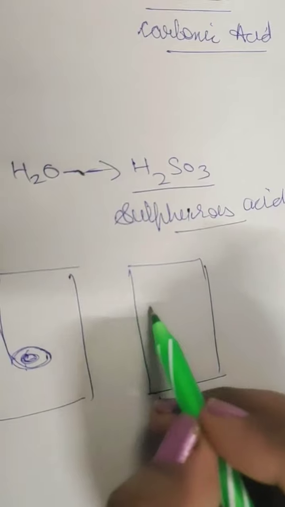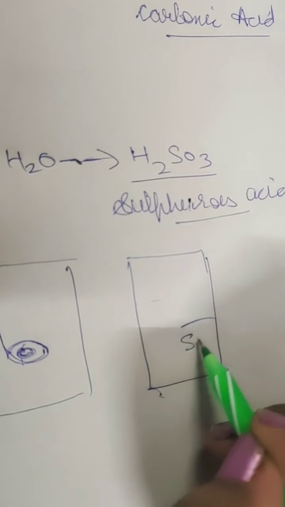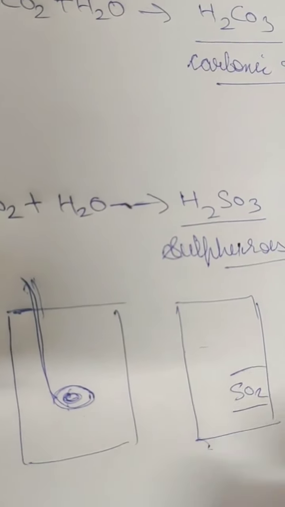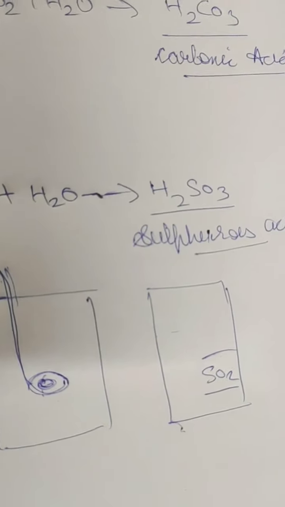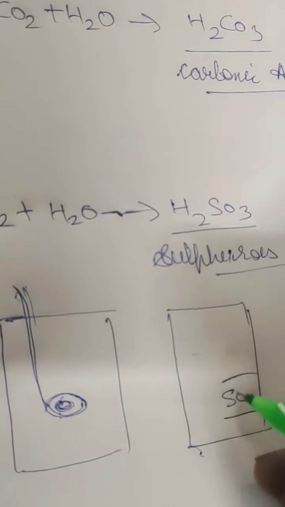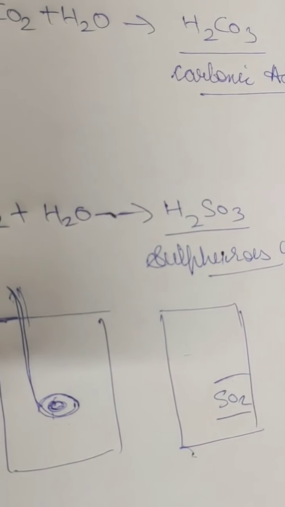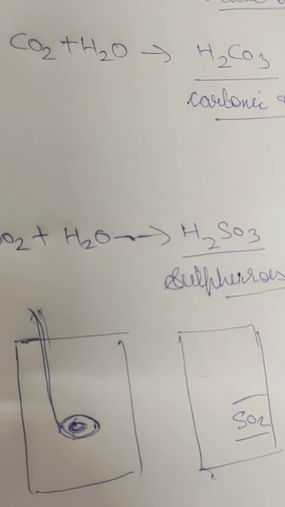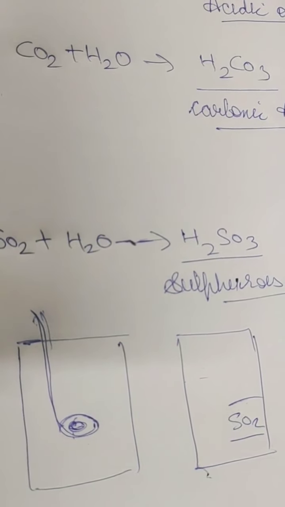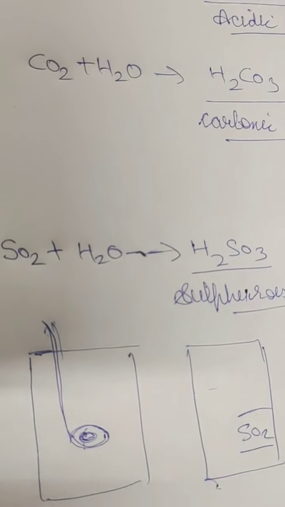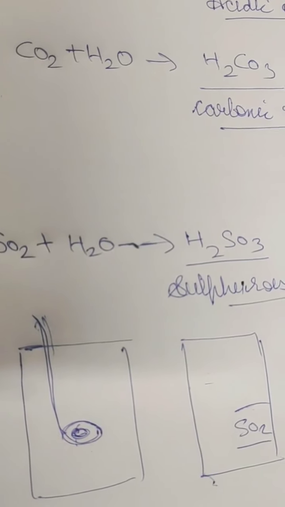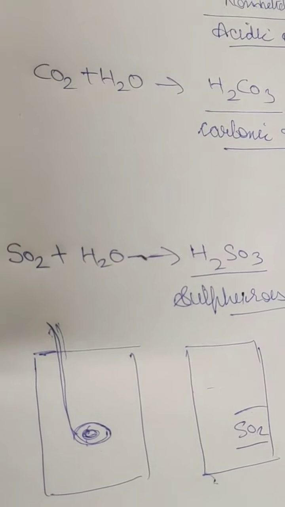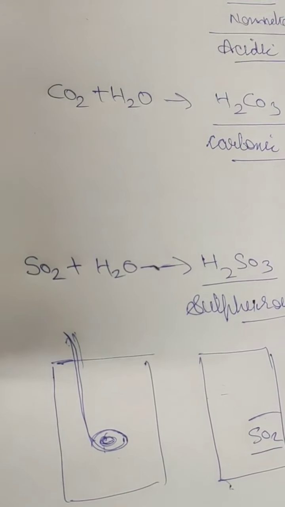This gas will be SO2 gas. Either we add water into this gas and shake it, or we just bring a wet blue litmus paper into the jar, and we'll see that the blue litmus paper turns red. That means the acid converts blue litmus into red. That means SO2, when it reacts with water, makes an acid, which is called sulfurous acid.